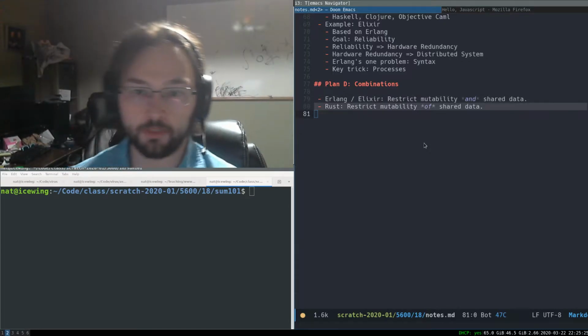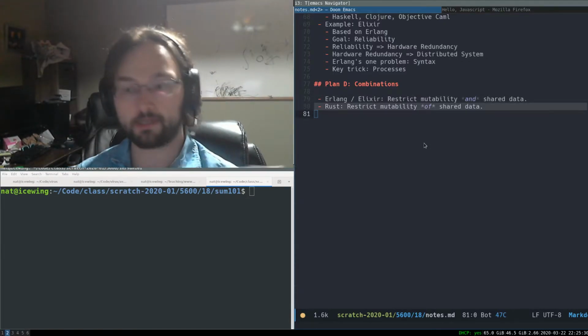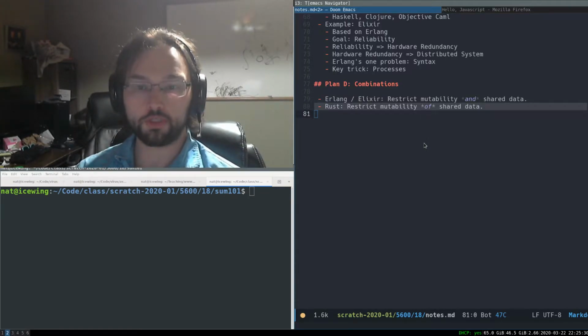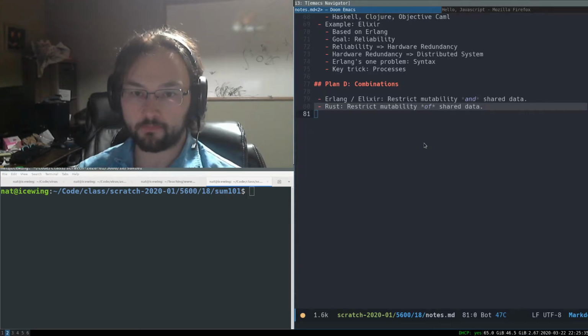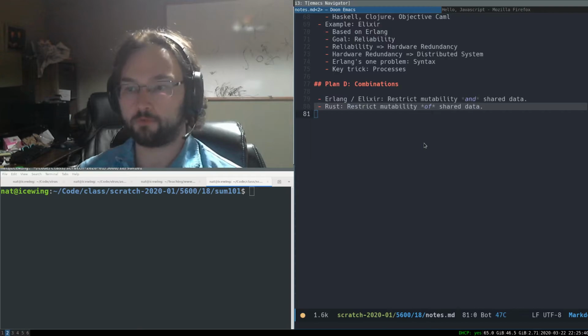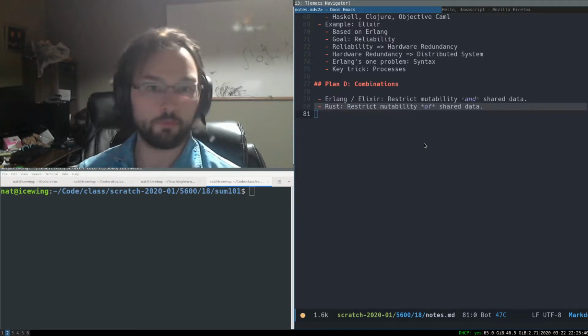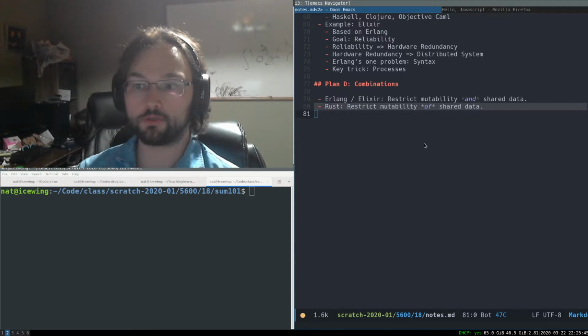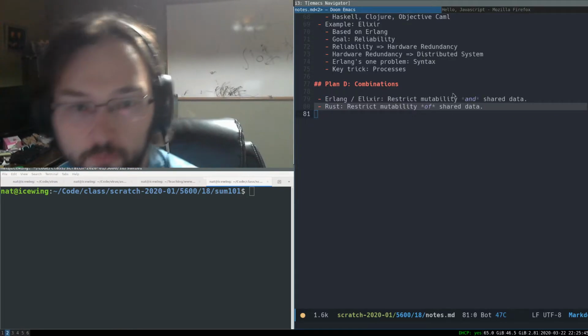Another example of a combination is when we restrict mutability of shared data. So it turns out that only shared data is a problem to mutate. If we have unshared data, we can mutate it fine. And if we have shared data that is immutable, that's fine. So all we need to do is restrict the mutability of shared data, and we've solved the problem.